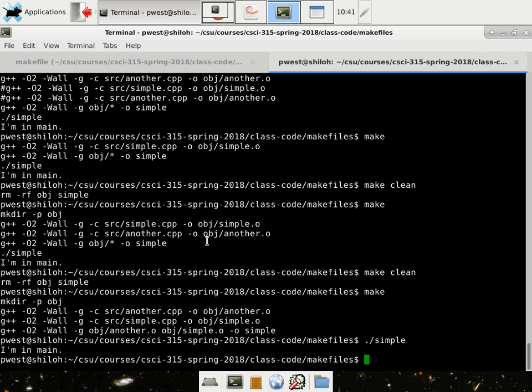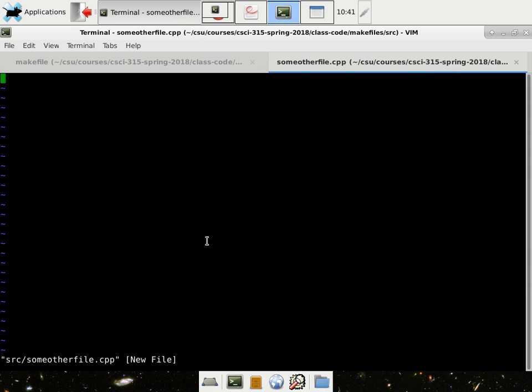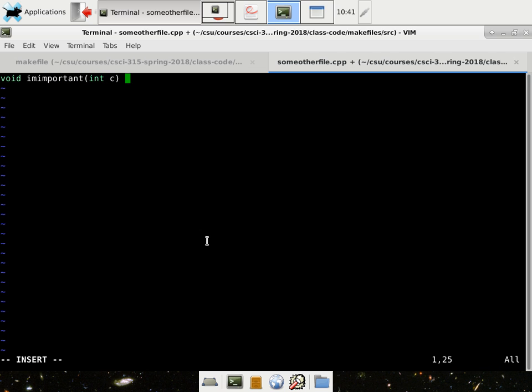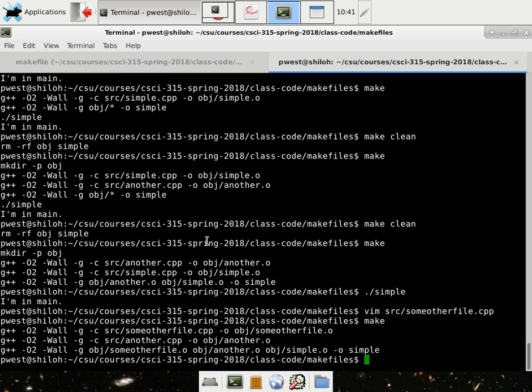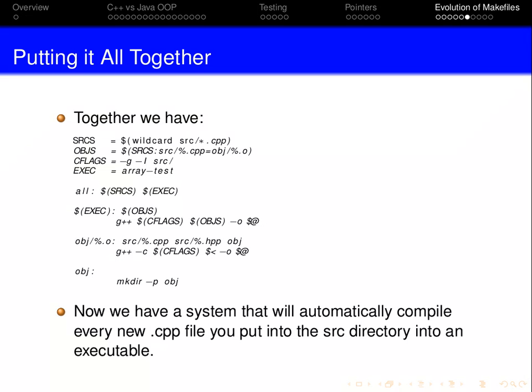So now, if I were to go inside of source and make some other file.cpp, and we'll have void I'm important, int c, and then I type make, hey look, it recompiled that some other file and then put it all back together. Okay. Any questions so far?